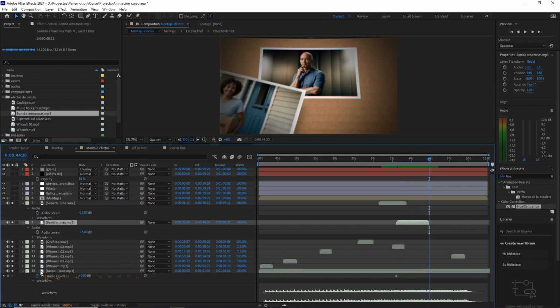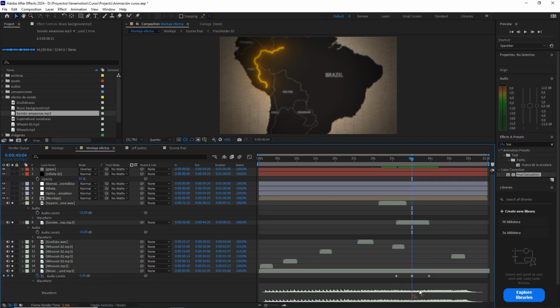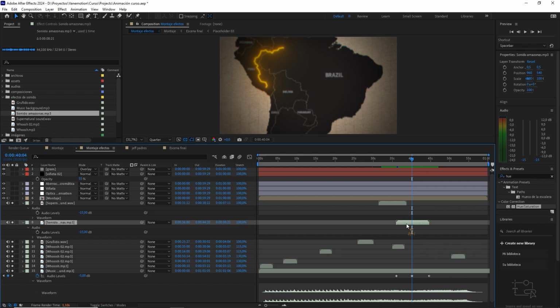We advance to the end, and there we mark another one, and more or less here in the middle we are going to put a value of -5. Okay, so that in this part you can hear less background music and a little more jungle sounds.